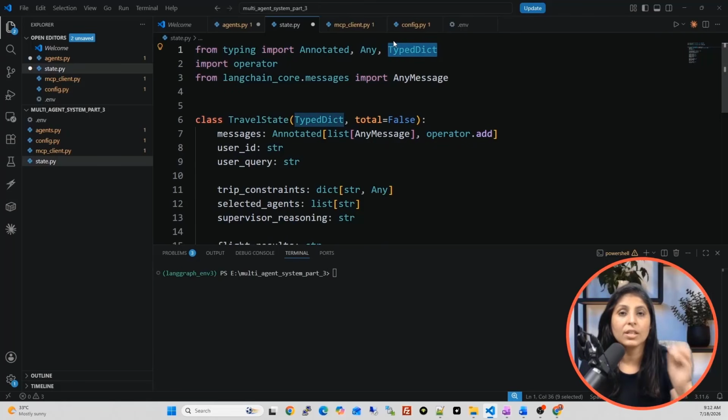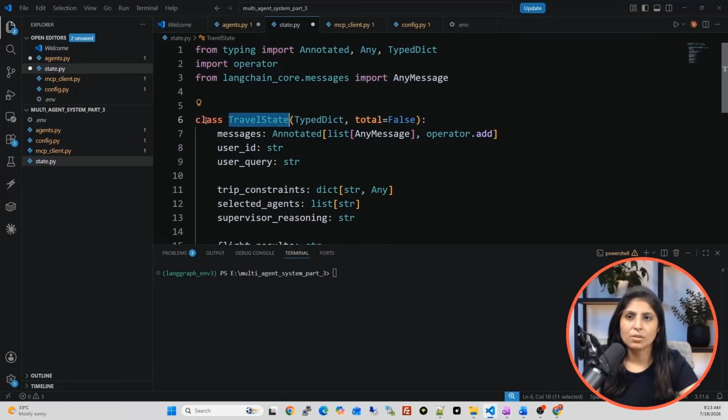Why do we need it? We need this package when we want to create a dictionary where we only know the keys, but we don't know the values. What are Python dictionaries? We have a key and we have one value for that key. So we use TypedDict when we want to create a special kind of dictionary, where we have the keys and we know the data type of the values we are going to store for each key, but we don't know the exact value.